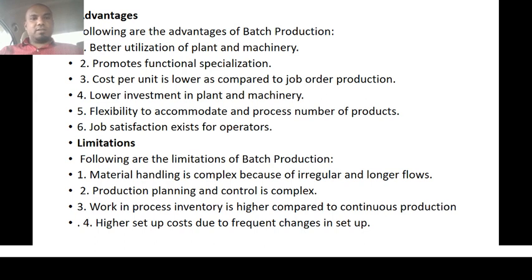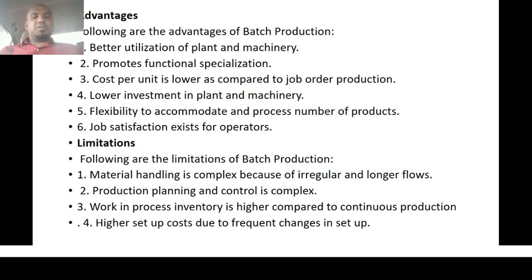Coming to the advantages of the batch production system, following are some of them. First is better utilization of plant and machinery, because the machinery can be used for different production processes and different lots of products. You can use the same machinery for a maximum of purposes.